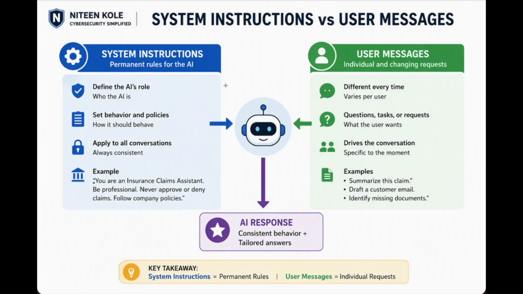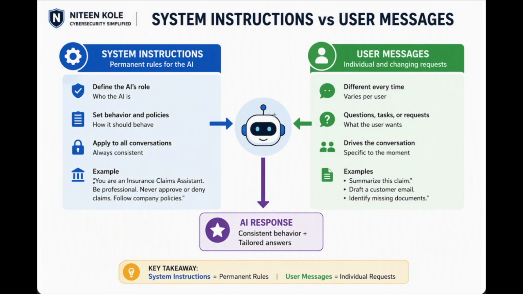System instructions, think of this as company policies. They define who the AI is, how it behaves, what rules it follows, and what it should never do. Examples are like: you are an insurance claim assistant, always be professional, never approve or deny claims, follow company policies, escalate complex scenarios to a licensed adjuster. These instructions apply to every conversation.